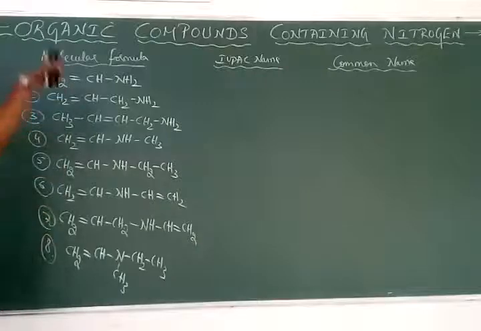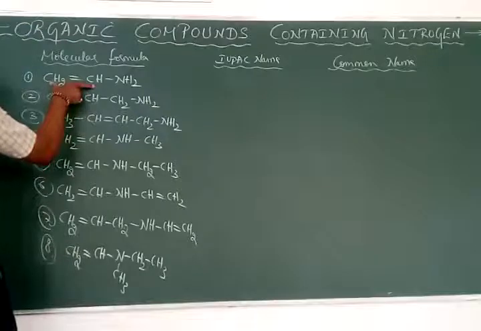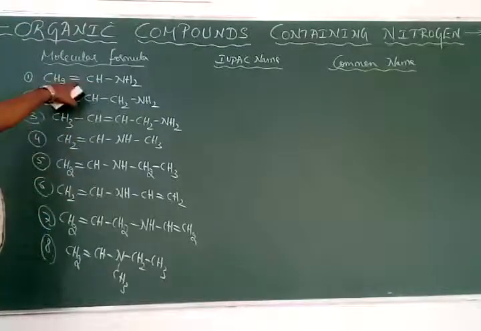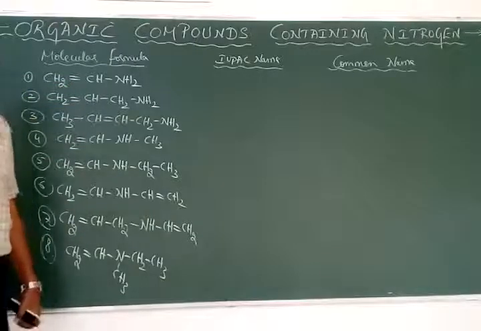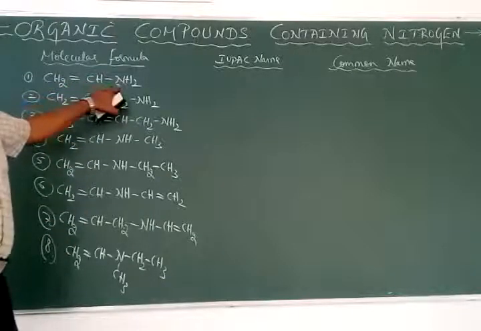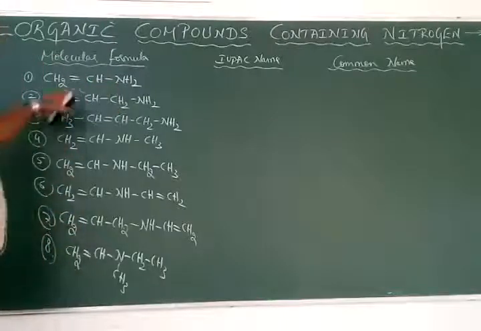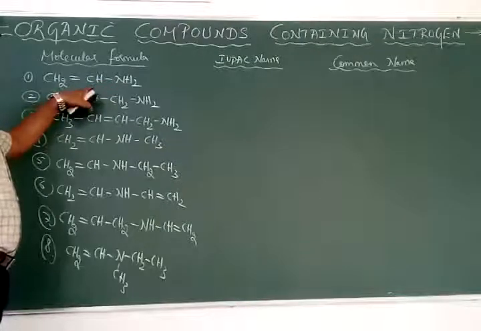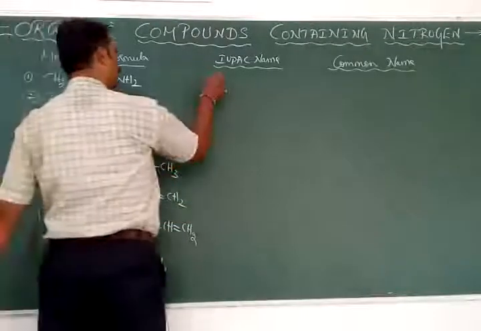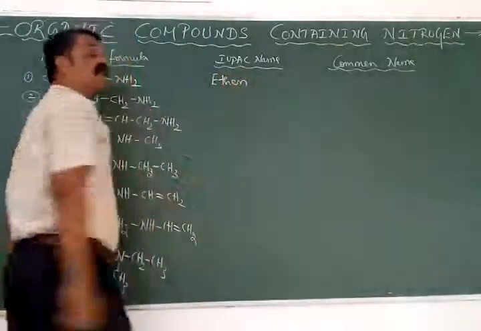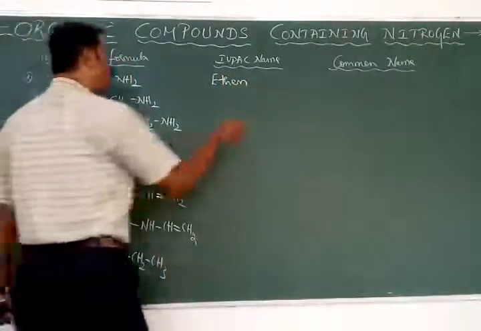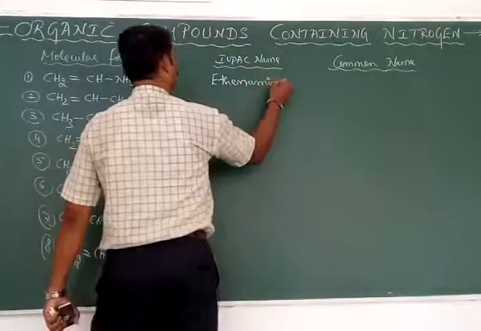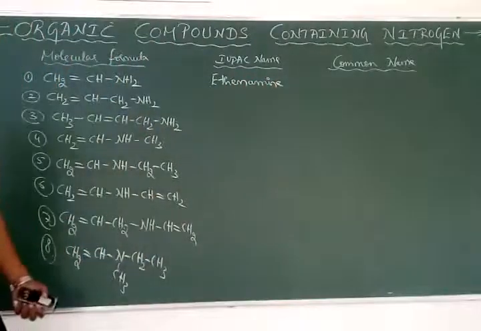Let us name all of these first. What's the root word? The root word is eth, and the compound is unsaturated, with unsaturation at the first carbon atom. Before giving the position to the unsaturation, give preference to the functional group. Here the amine is at carbon 1. Root word eth, ene at first position, so it is called ethene, with the amine also at the first position, so it is called ethenamine.